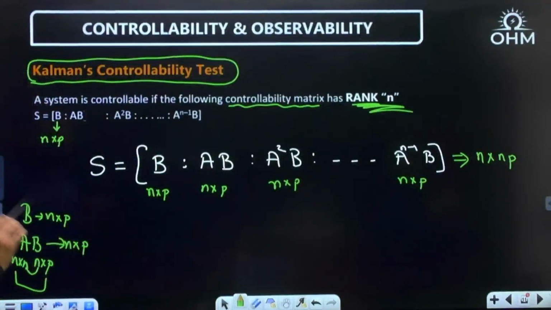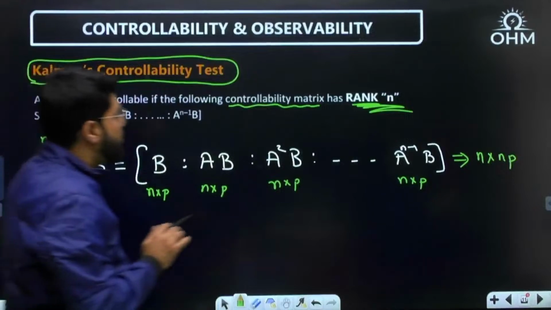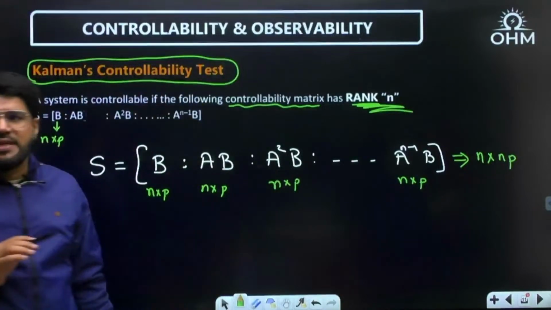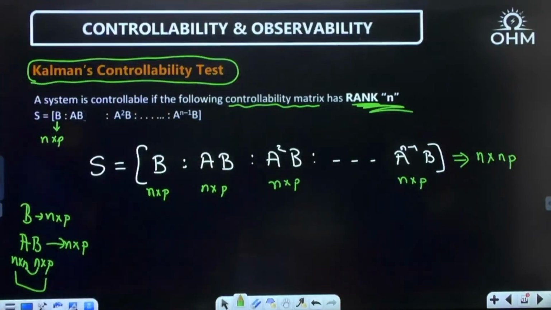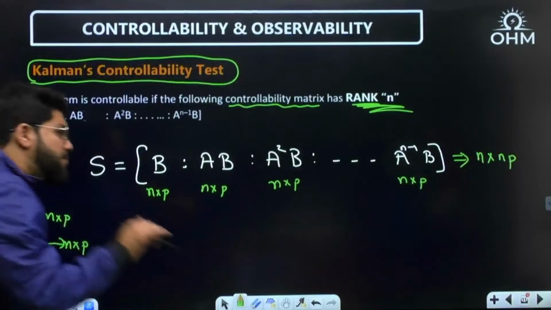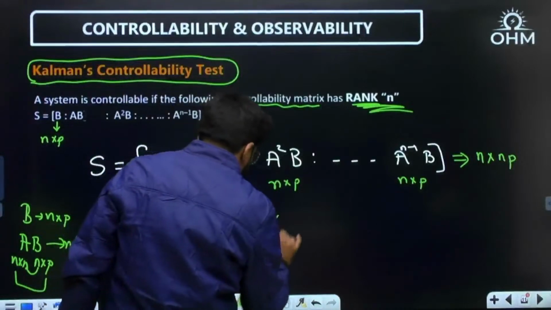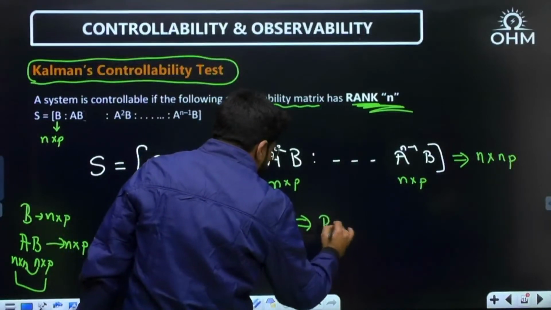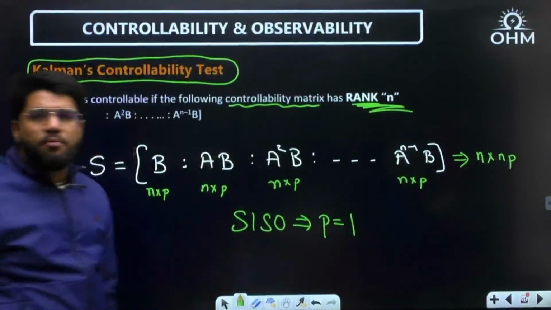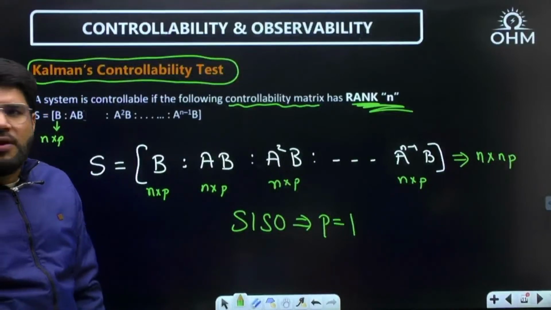Now, as per Kalman's test, a system is controllable if this controllability matrix has rank n. Calculations I will explain more with questions. The matrix is n cross np. But specifically, if I take a SISO case, single input, that means P equal to 1.